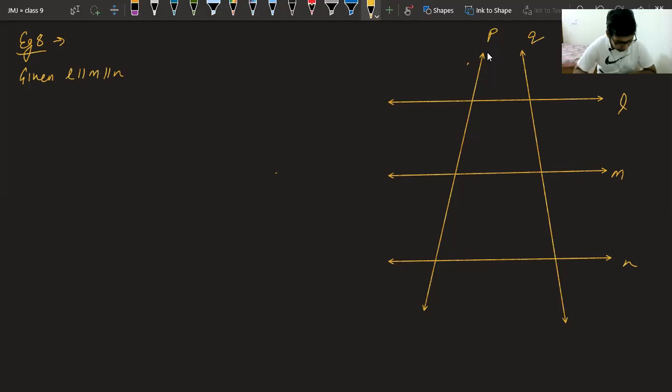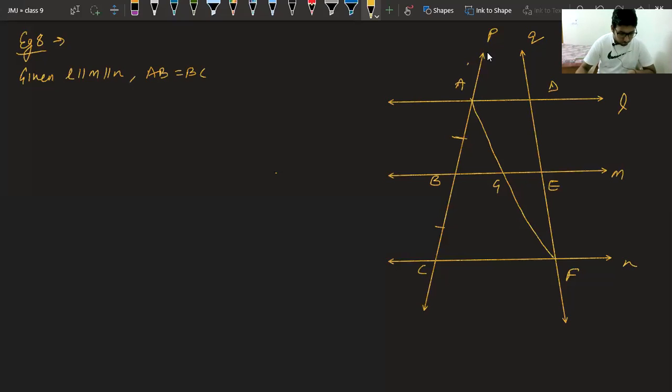So P and Q. Let's see now. It is saying such that LMN cut off equal intercepts AB and BC. So if this is A, this is B, this is C, D, E, and F. Yes, class. So given to us is this AB is equal to BC, because they are saying they are equal intercepts.